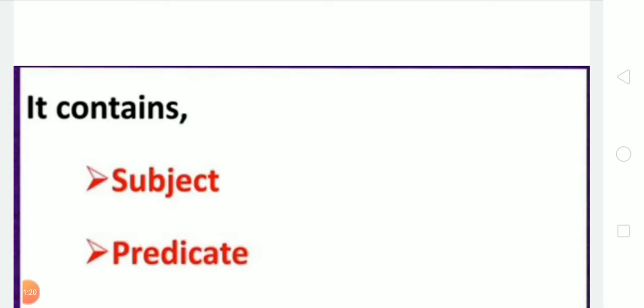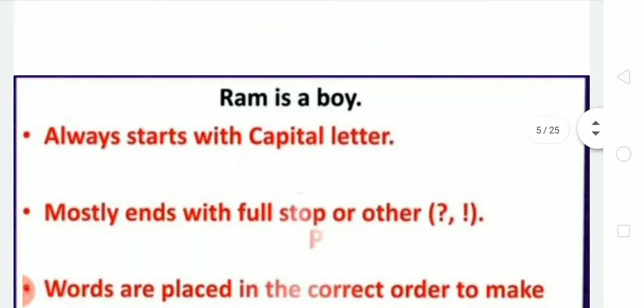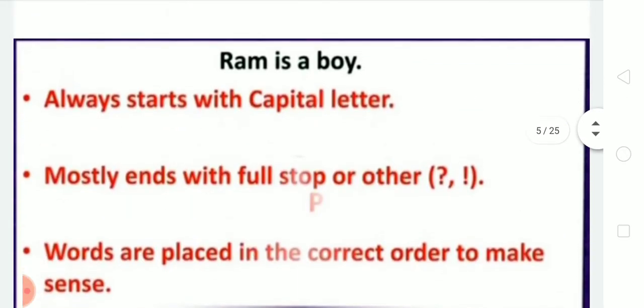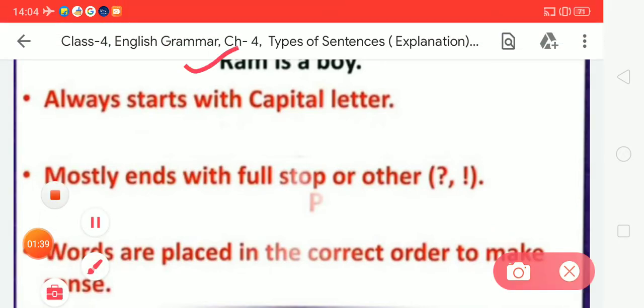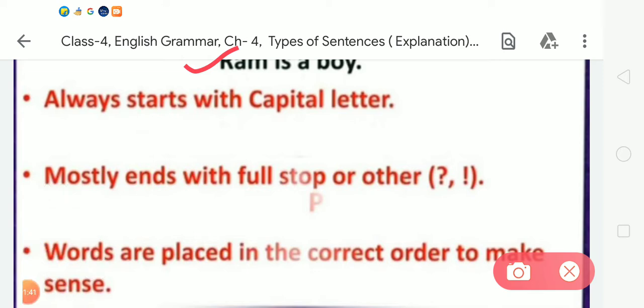We have also learned that it contains a subject and a predicate. For example, Ram is a boy. Ram is the subject and is a boy is the predicate.